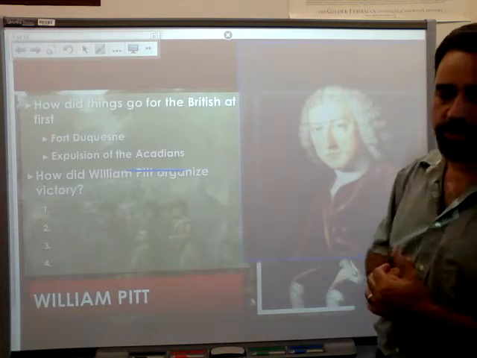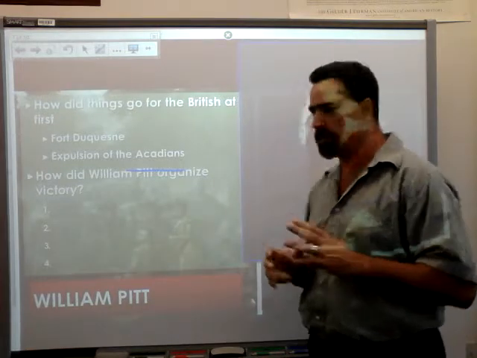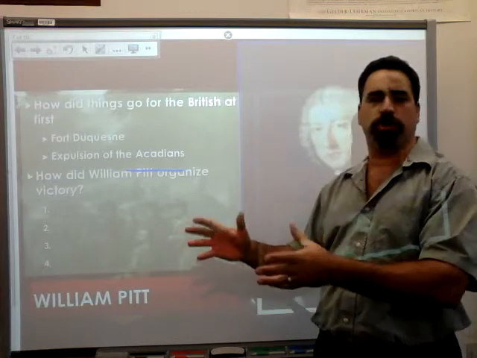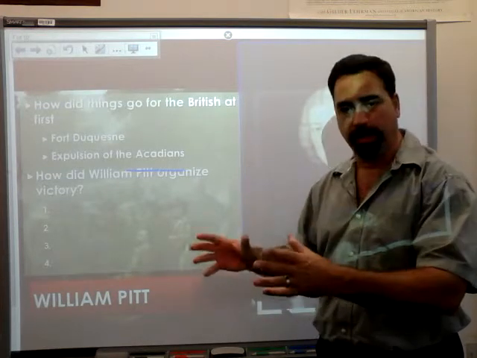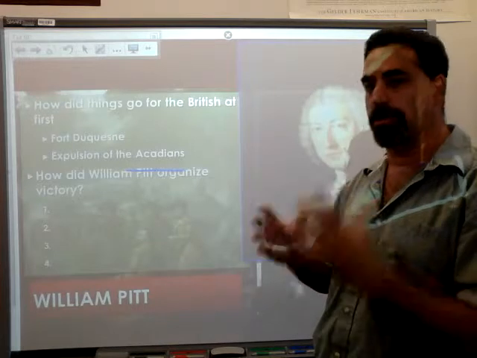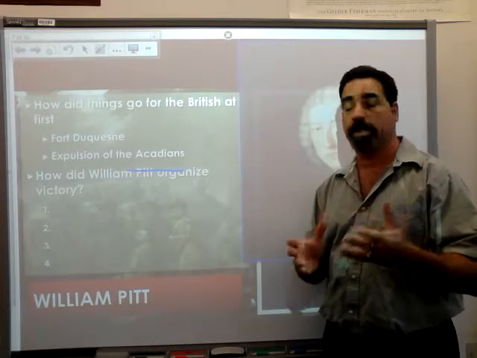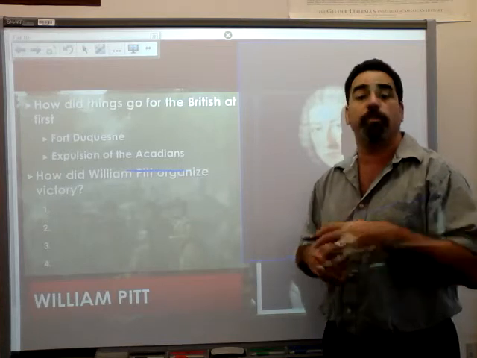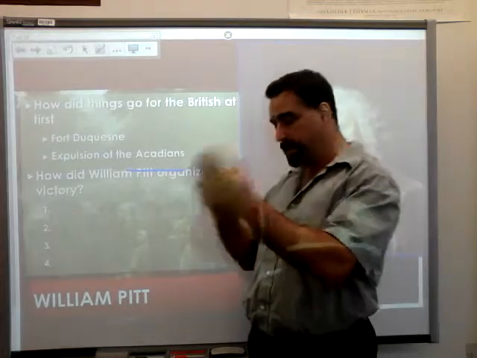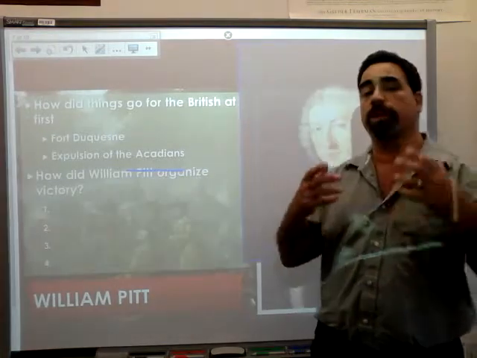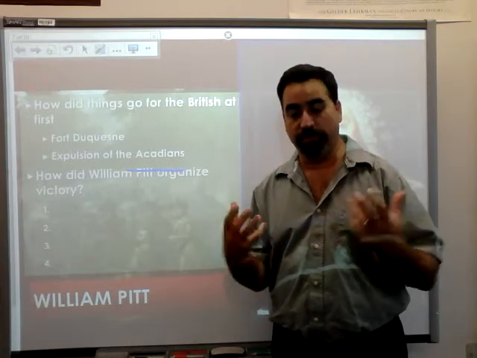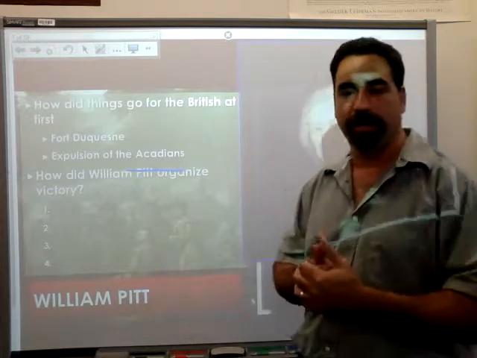And some of the things that he's going to do, for instance, one of the things he decides is, look, all of the fighting that's taking place in Europe, we're going to turn it over to the Prussian army. The Prussian army is a very capable and very strong army. The British, on the other hand, are going to focus all of their attention in North America. William Pitt believed correctly that the war started in North America and will be won in North America, and that's what we're going to do. We're going to focus our military in North America. So he sends 20,000 British regular army, your redcoats, into North America to help fight alongside the militia during this time.